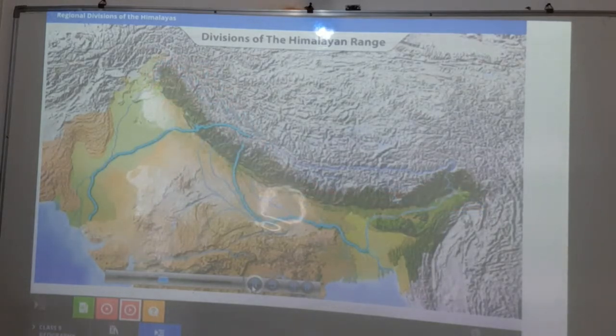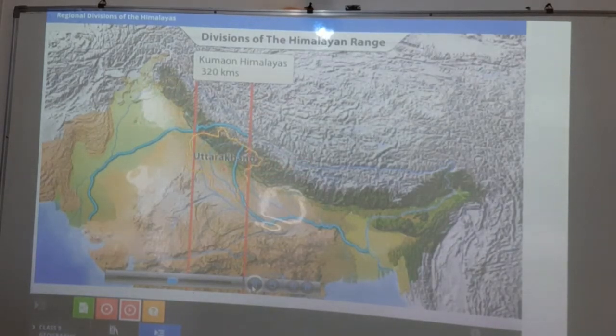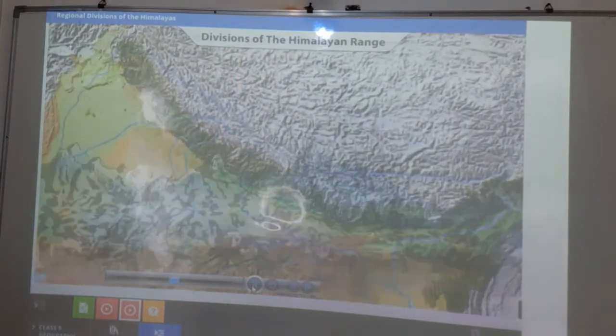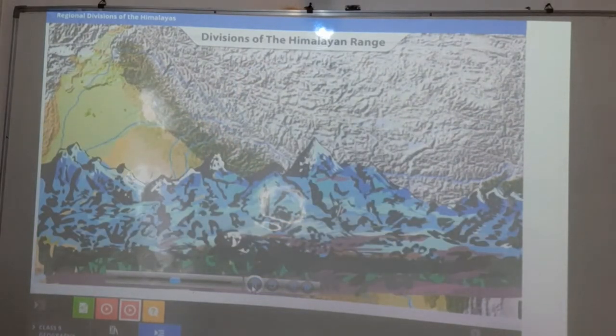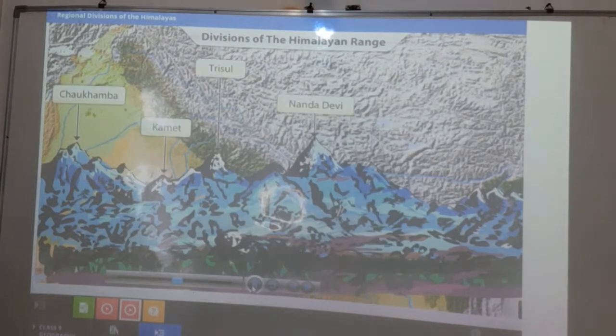The next regional demarcation is the region between the Satluj River and the Kali River. It covers a distance of about 320 kilometers. The part of the Himalayas that lies between these two rivers is known as the Kumaon Himalaya, and it lies primarily in the state of Uttarakhand. Some of the important peaks in this region are Nanda Devi, Chaukhamba, Kamet, Trishul and Panchachuli.